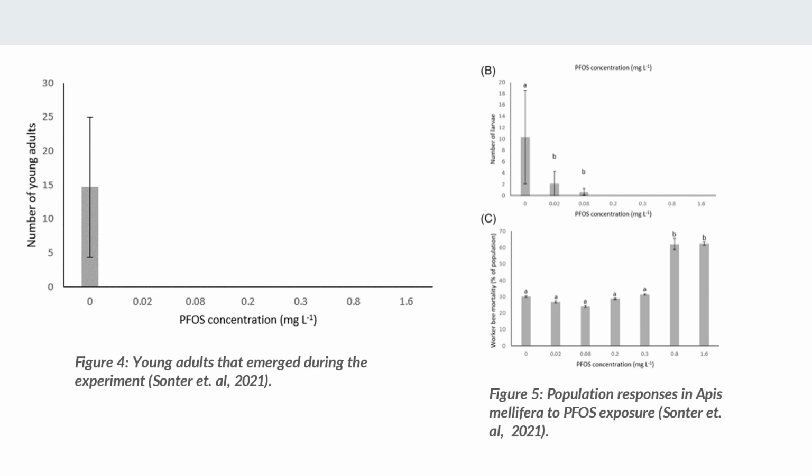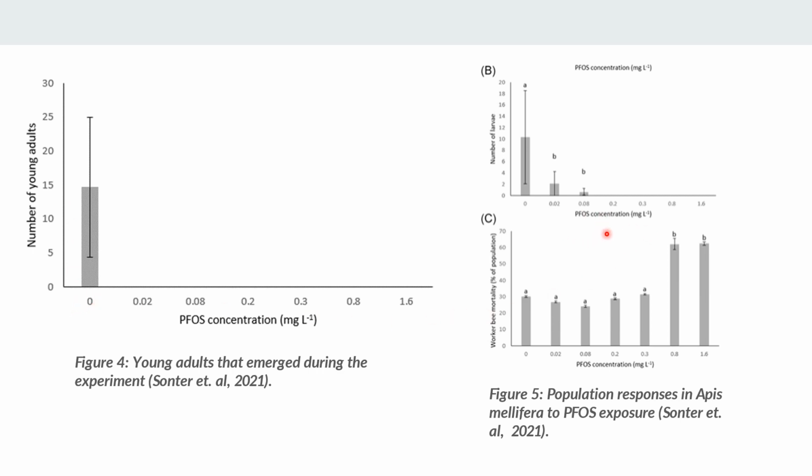Here in figure 4, this is the number of young adults that developed from the larva stage, and this is our concentration. And as you can see, this is what I find to be most significant. With all tested levels of PFAS concentration, there are no larvae that develop into young adults. You only have the control group that had any young adults.